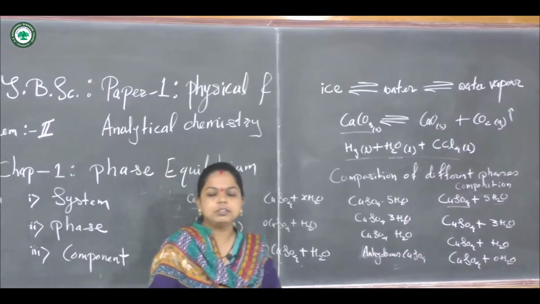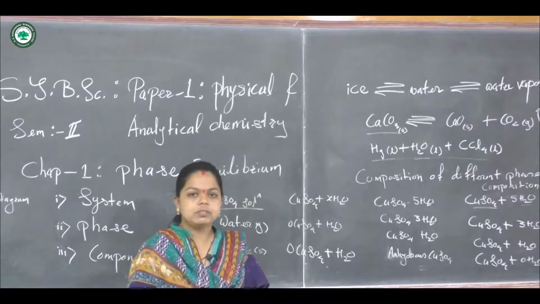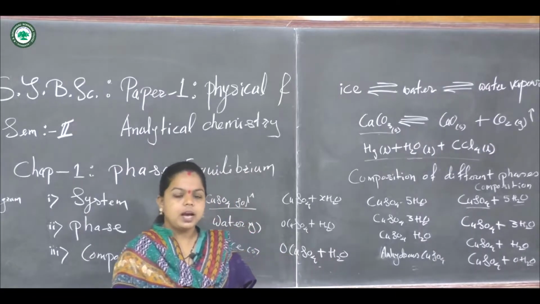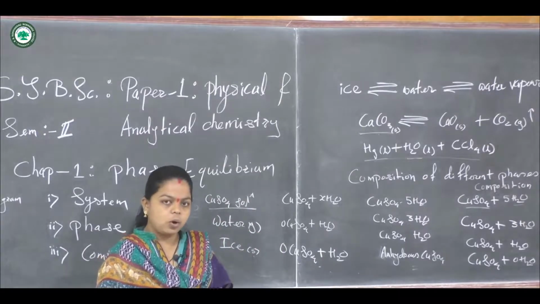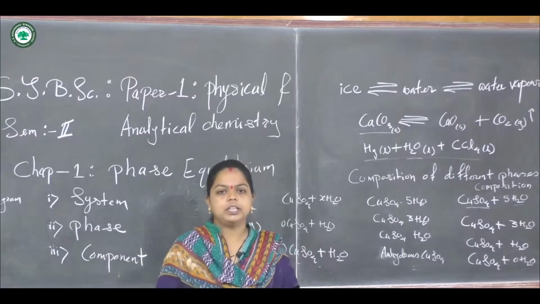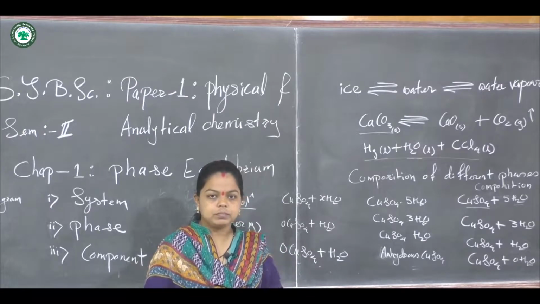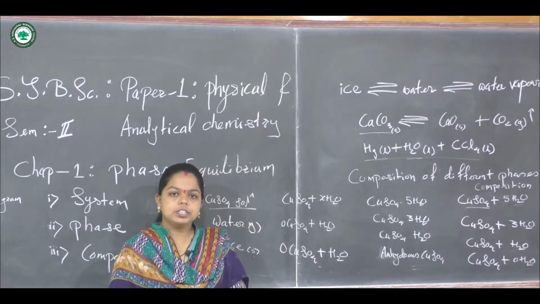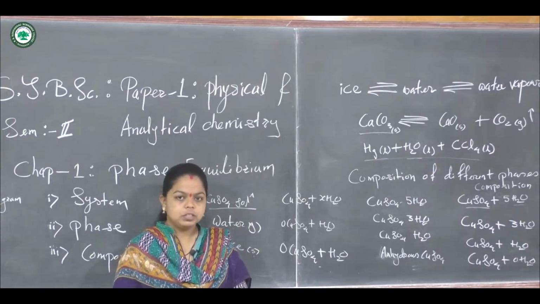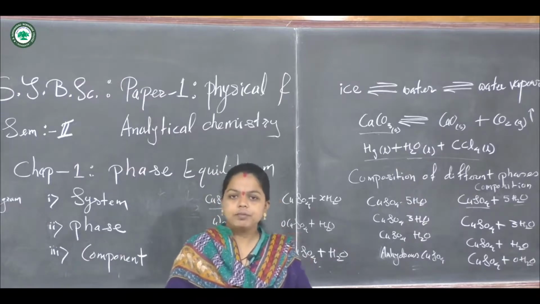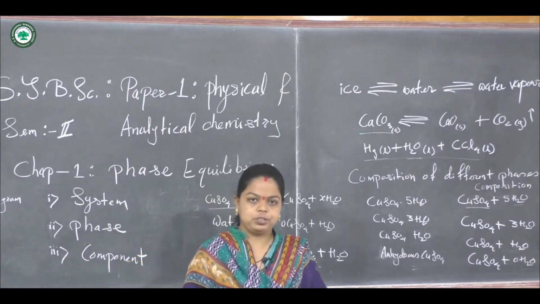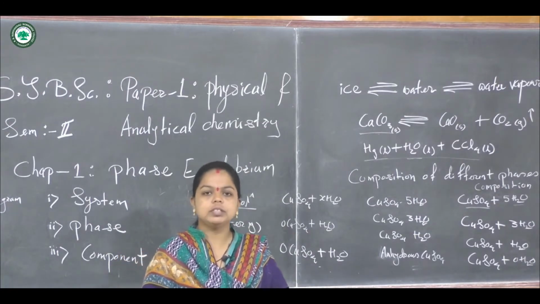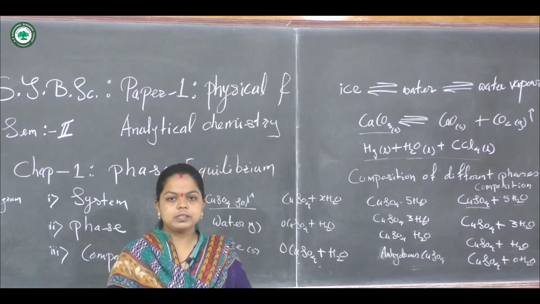So these are the different examples we have studied under components. These are the different components of the system, and if we change the variables of the system, then we get the corresponding phases for the variable conditions of temperature and pressure. The composition of these phases may change. So in the next lecture we will further study the phase diagram for different types of systems. Thanks for watching the video.